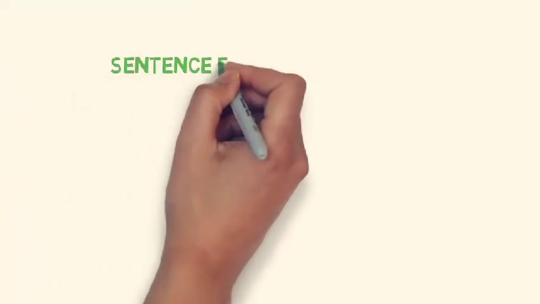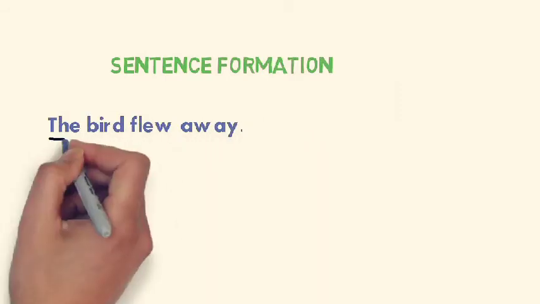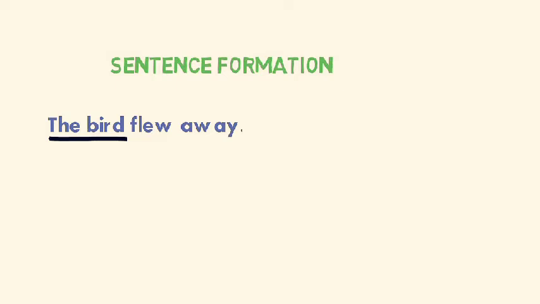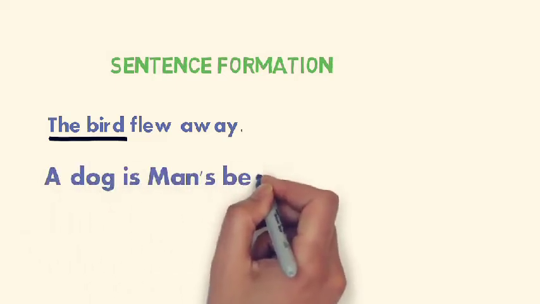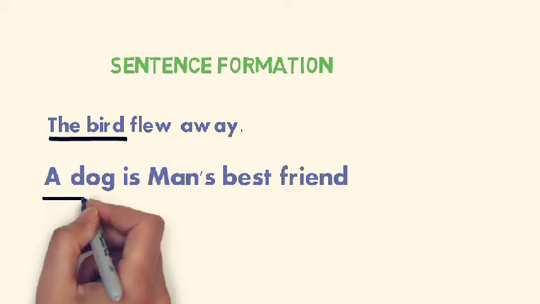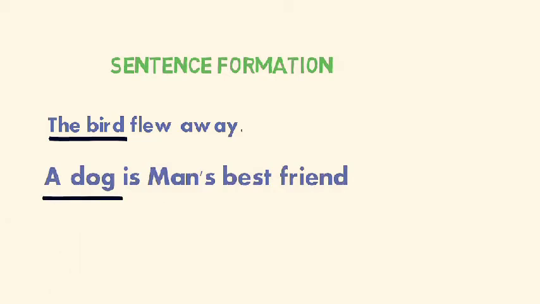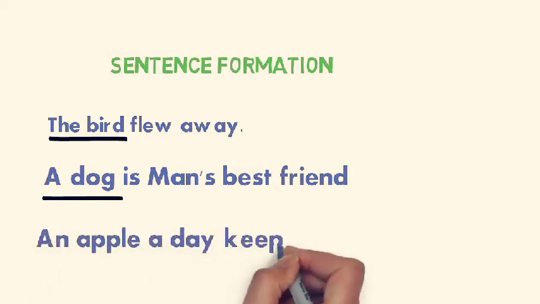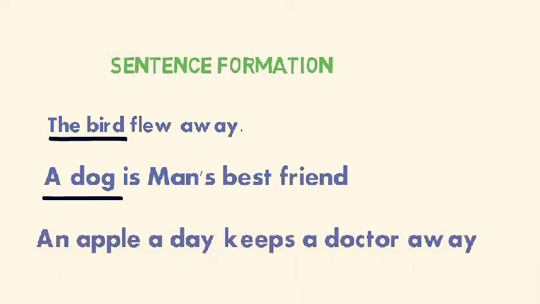Let's see examples in these sentences. The bird flew away. Here, the bird means we are talking about only a single bird. A dog is man's best friend. A dog means we are talking of only a single dog. And an apple a day keeps the doctor away. How many apples are we talking about here? We are talking about only a single apple.